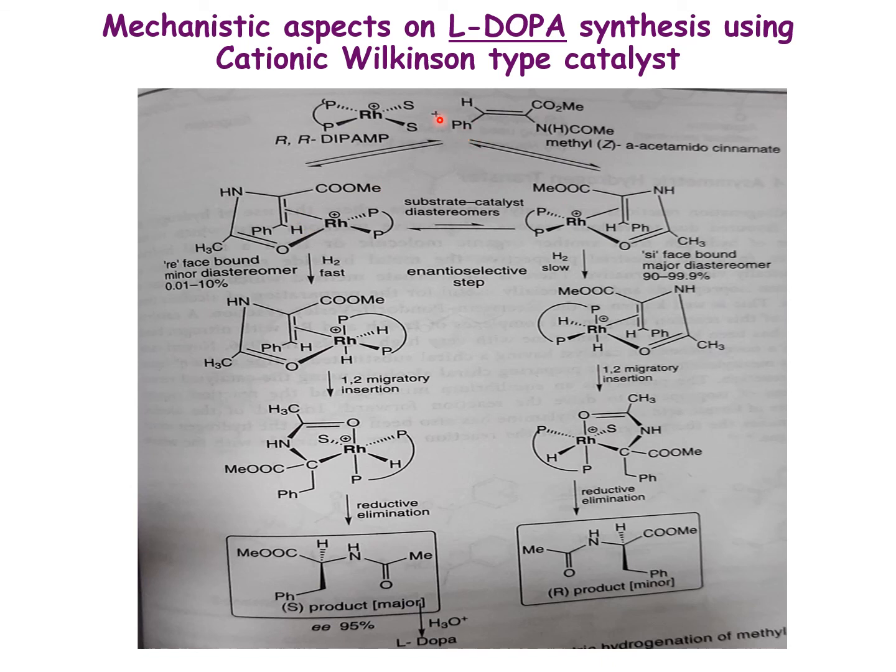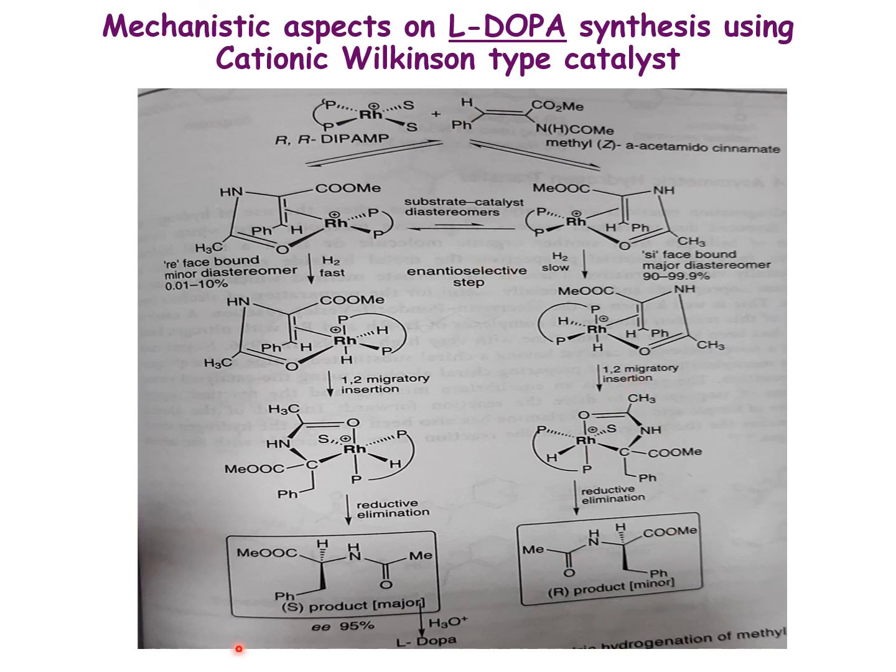As soon as the Re face intermediate forms, it immediately goes for oxidative addition, then subsequently migratory insertion, and reductive elimination gives the chiral molecule with enantiomeric excess of L-DOPA. Whereas for the Si face, the intermediate formation is faster, but the problem is that it is relatively stabilized. So the next steps, like oxidative addition of hydrogen and subsequent steps, are slow. So this product is a minor one.